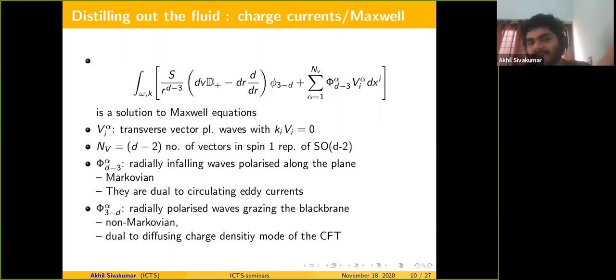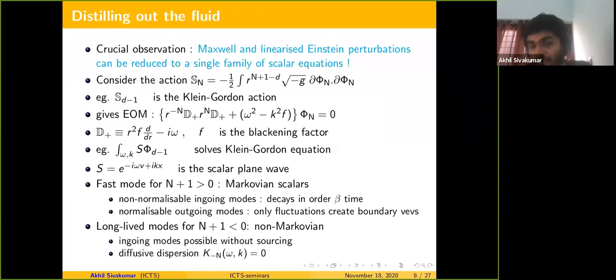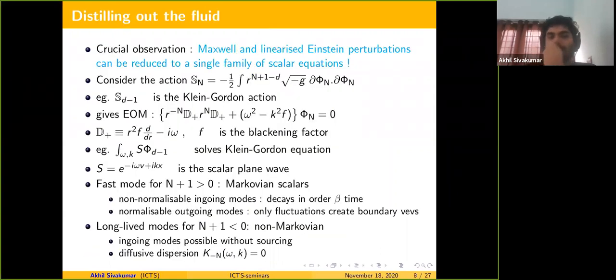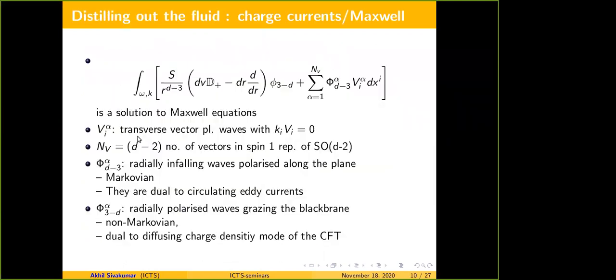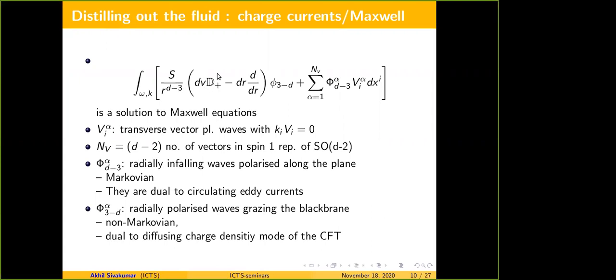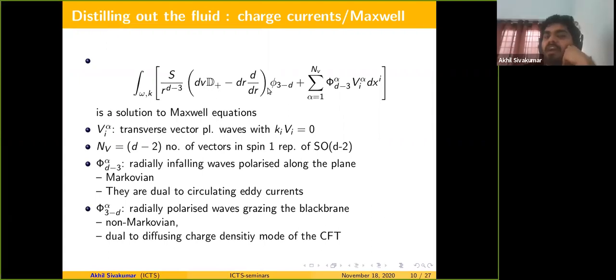S is some scalar harmonic, or scalar plane wave to be precise, and D plus is the derivative we defined in the last section, and we have a phi 3 minus D coefficient here, which is the non-Markovian scalar.